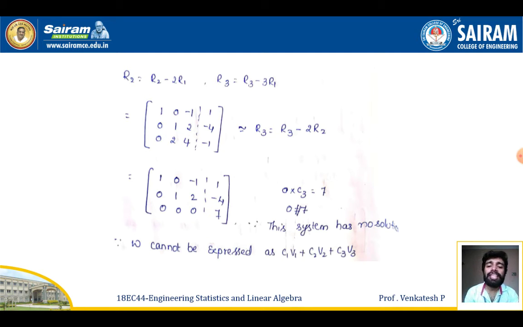Since here we can observe that the rank of this matrix is not equal to the rank of the complete matrix, hence I can say that this system will have no solutions at all, right? So then W cannot be expressed as C1 V1 plus C2 V2 plus C3 V3. If the rank of this matrix is equal to the rank of the augmented matrix, then only we can estimate the linear combinations. In other cases, it is impossible to get the linear combinations.